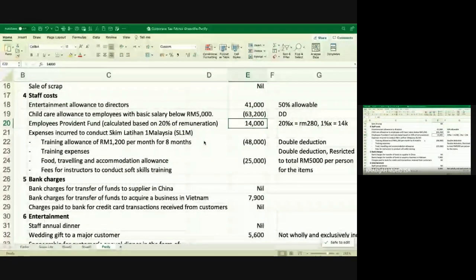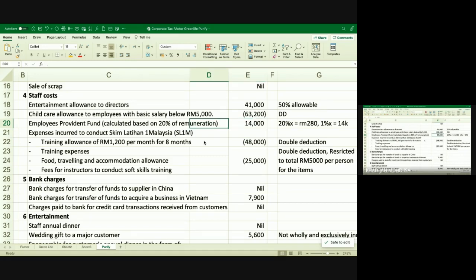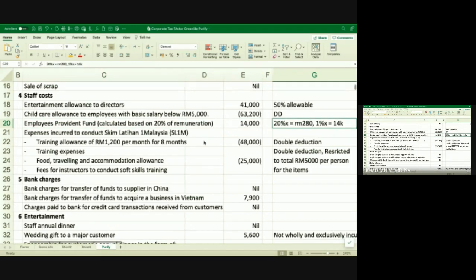Right? 280 divided by 20%, so you get 14,000. So that would be your 1% portion of the EPF, and this amount is non-deductible because that is above 19%. Right? So how do you compute? If 20% is 280, then 1% is 14,000. I don't have to teach you how to compute this because that is maths, not taxation.